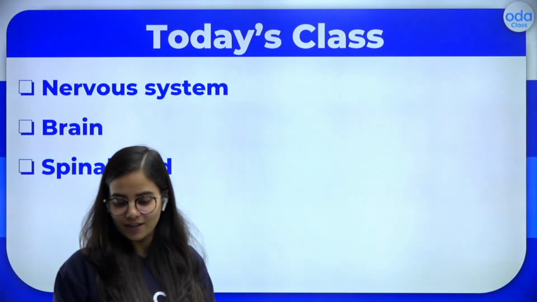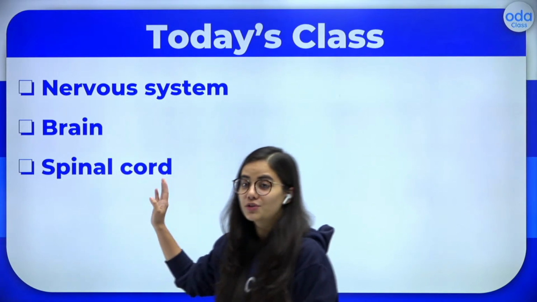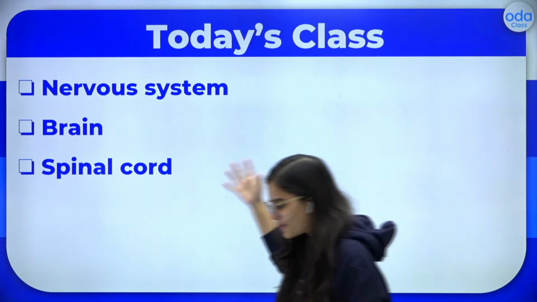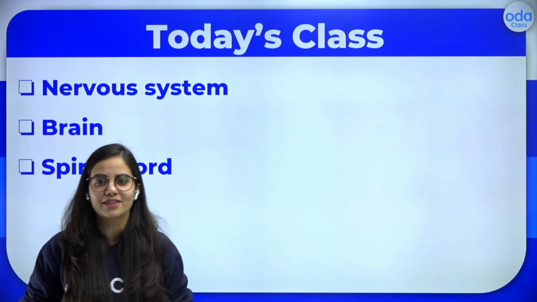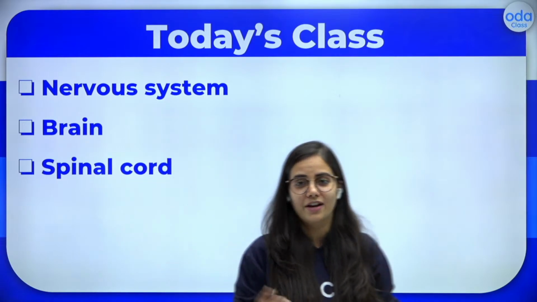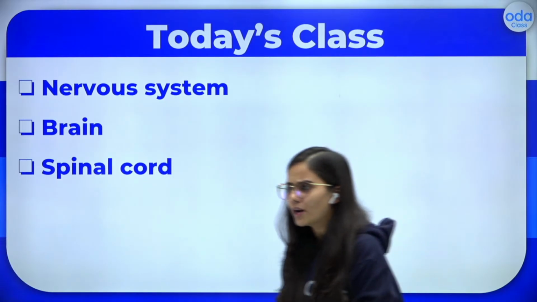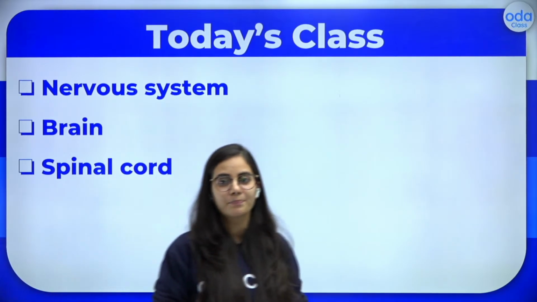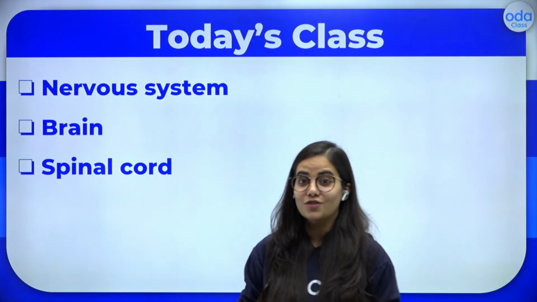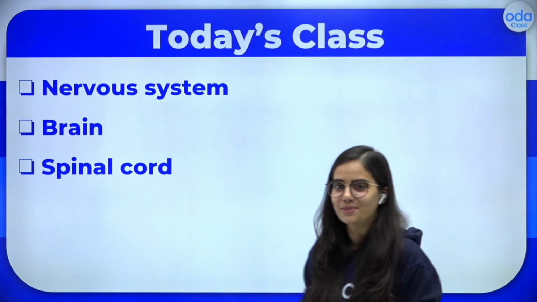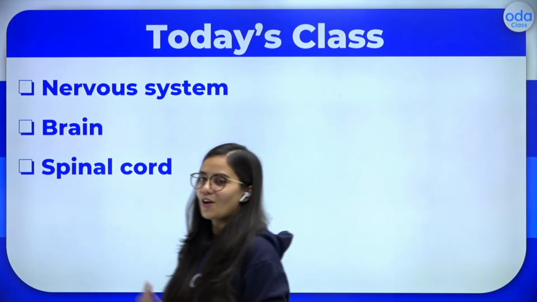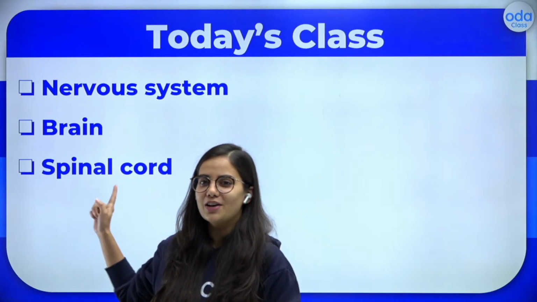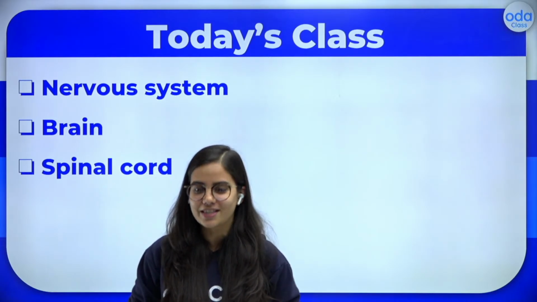So what are we going to learn? In today's class, we are going to learn about these three important things. What are they? Nervous system. Specifically, we will be talking about the brain and the spinal cord, which you all know are very important parts of our body. But before I go ahead and we discuss it, let me tell you it's a very, very important topic for both CBSE and ICSE students. For your class 6, class 8, right? You have to learn about this topic and you do get a lot of important questions from here. So don't worry and don't get nervous because we are going to crack this topic of the nervous system today.